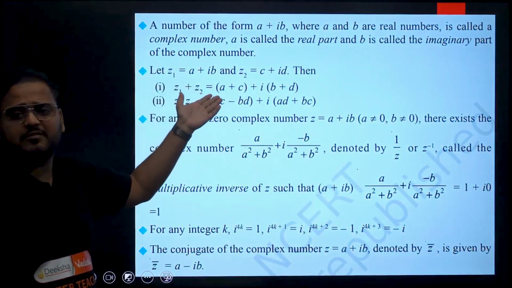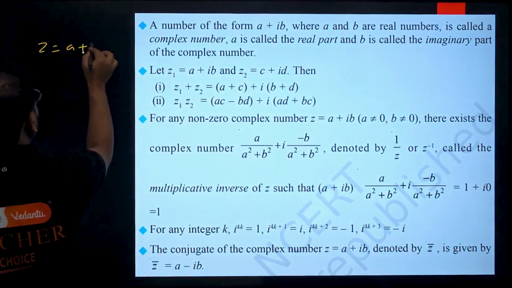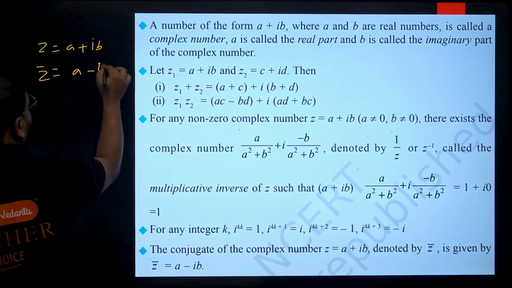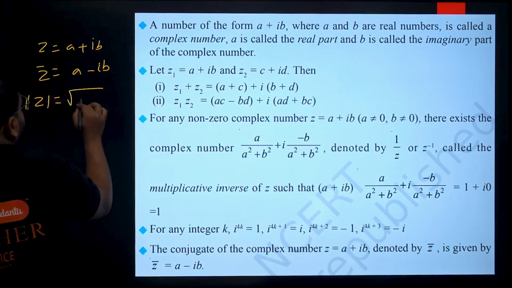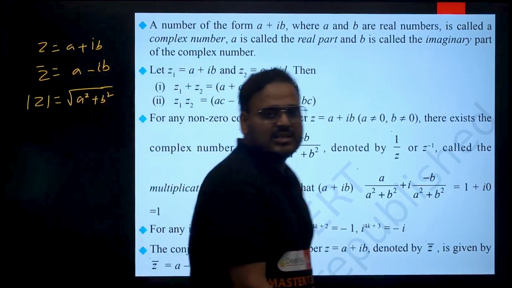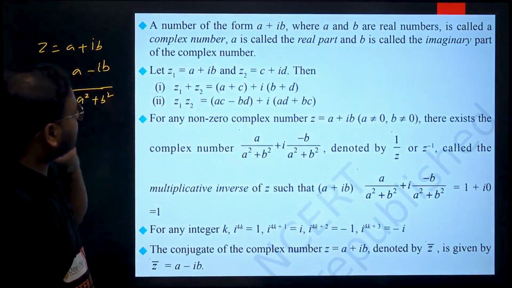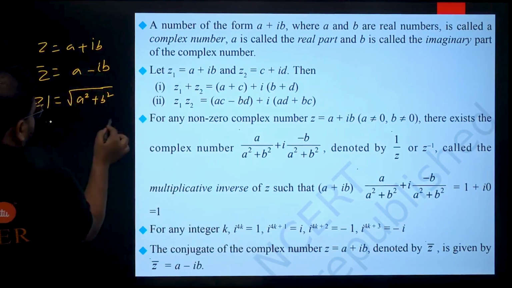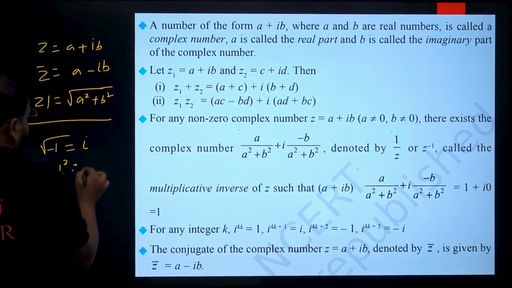Complex numbers, standard form is a plus ib. You know that very well. Conjugate is given as z bar equals a minus ib. And modulus is given as the modulus of z equals the root of a squared plus b squared. That's the modulus formula. And apart from all of this, one more thing I want to say: whenever you have a negative root, minus 1 is given as i. So basically my i square value is minus 1.